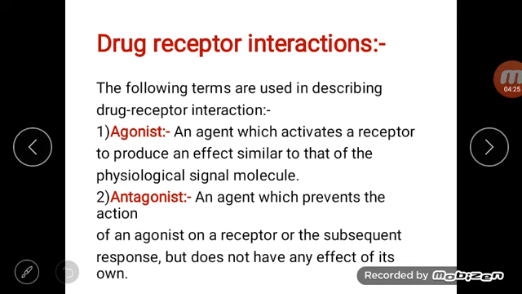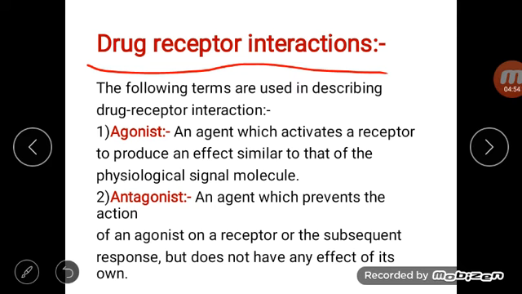So next we will learn about drug receptor interactions. That is how drug interacts with the receptor, and that produces drug receptor complex which is responsible for physiological action. So here are some following terms that are used in describing drug receptor interactions.